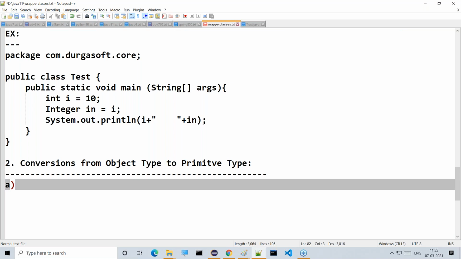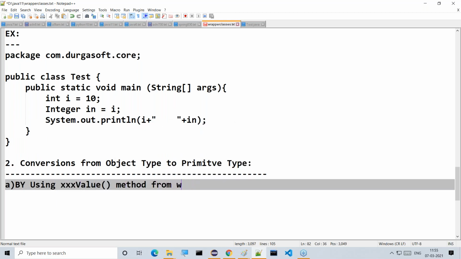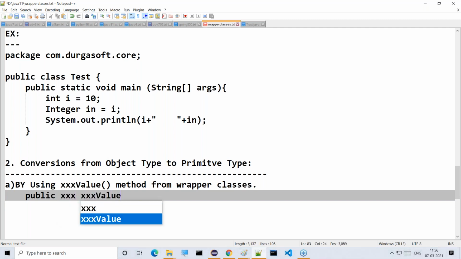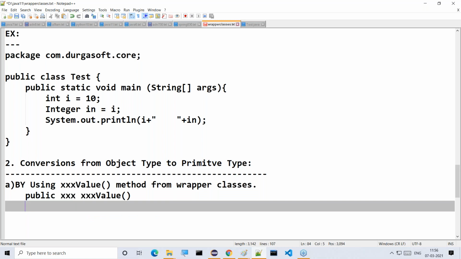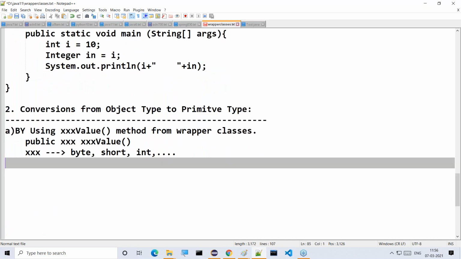The very first approach is by using the XXX value method from wrapper classes, public XXX value method, where XXX would be byte, short, int and so on, the primitive data types. That's it. Now we are going to see an example.